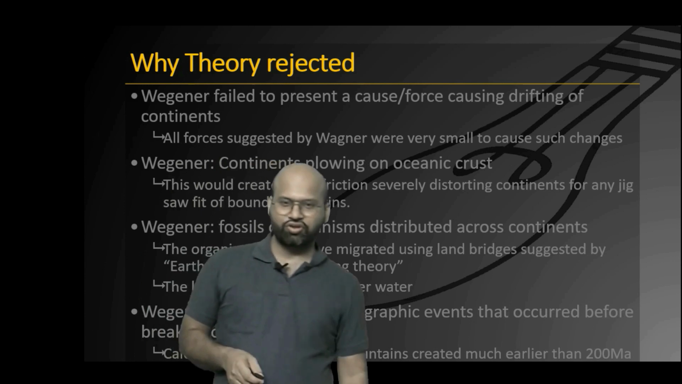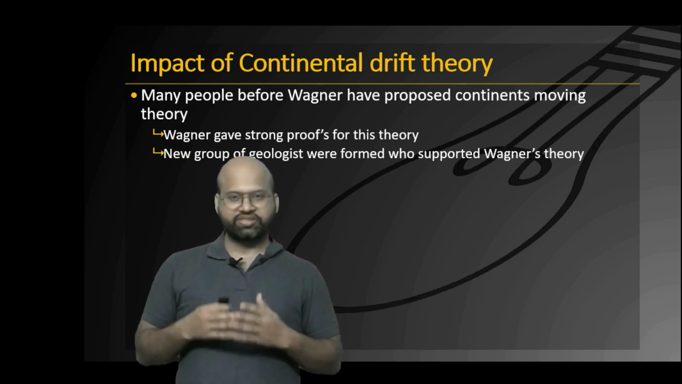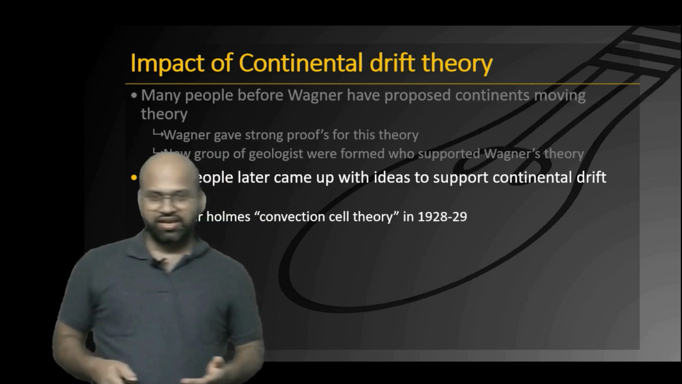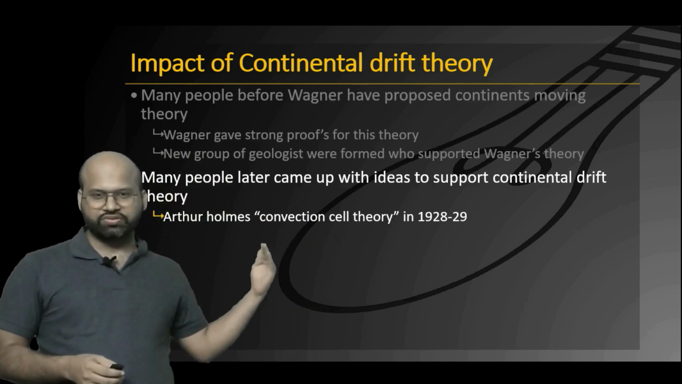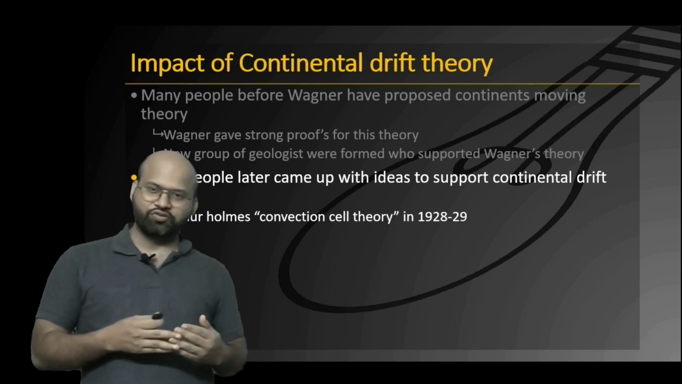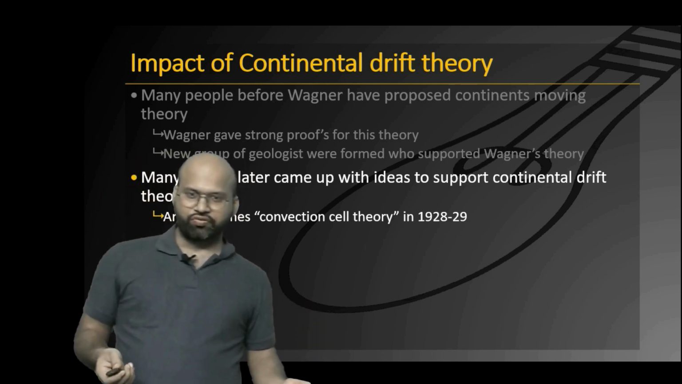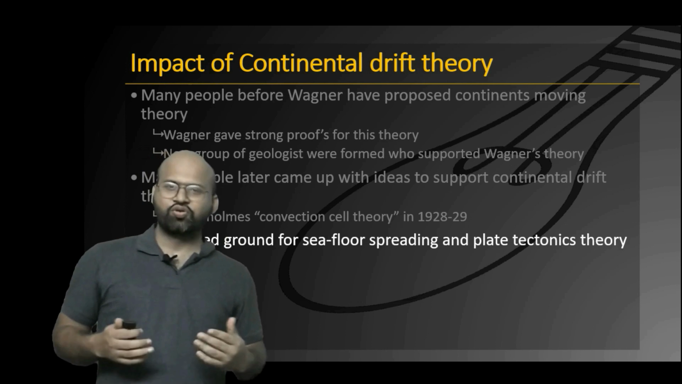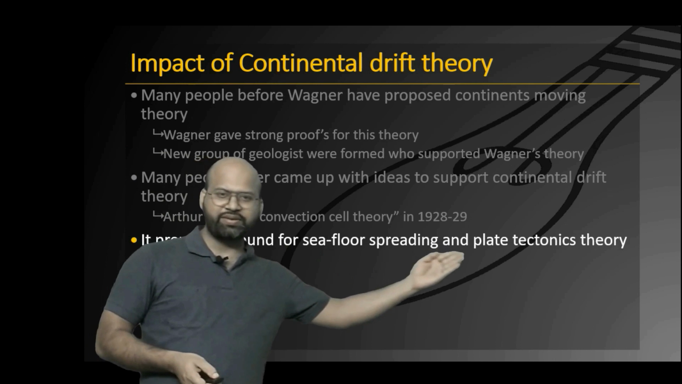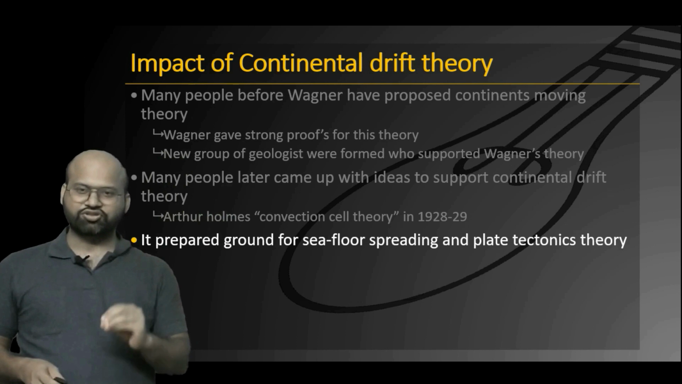But his theory was not a complete loss. It inspired a lot of people. A lot of people supported his theory, and they worked along the same lines for giving proofs for that theory. In fact, in 1928, Arthur Holmes came up with the convection cell theory. And this theory became in the future one of the major forces for explaining how our tectonic plates move. It inspired people to come up with different ideas, and that is what led to the seafloor spreading and plate tectonics theory. So in that regard, this was a very major stepping stone.